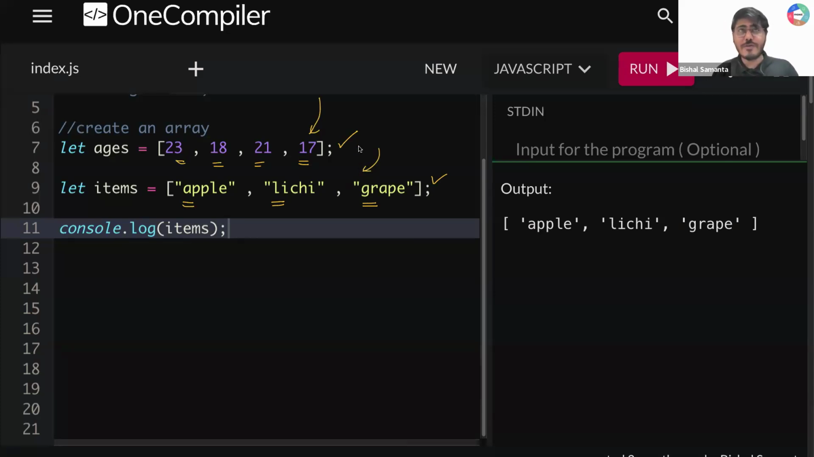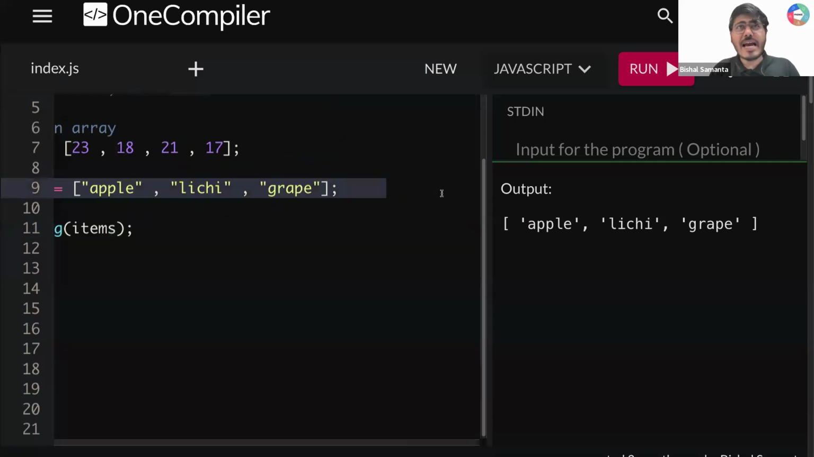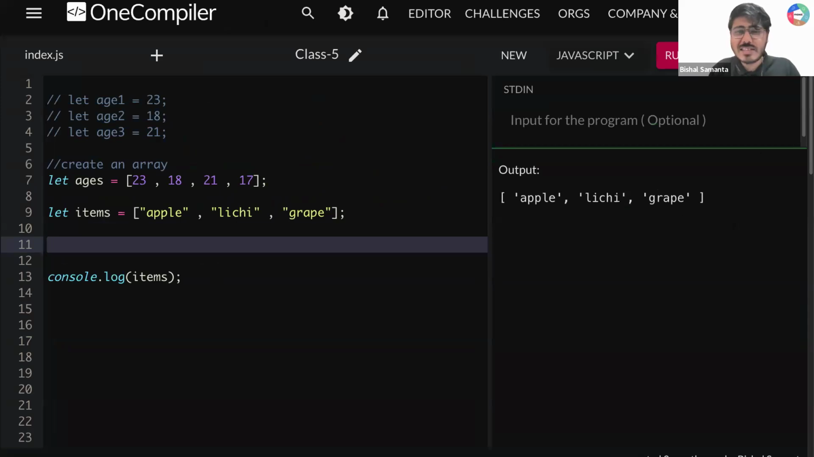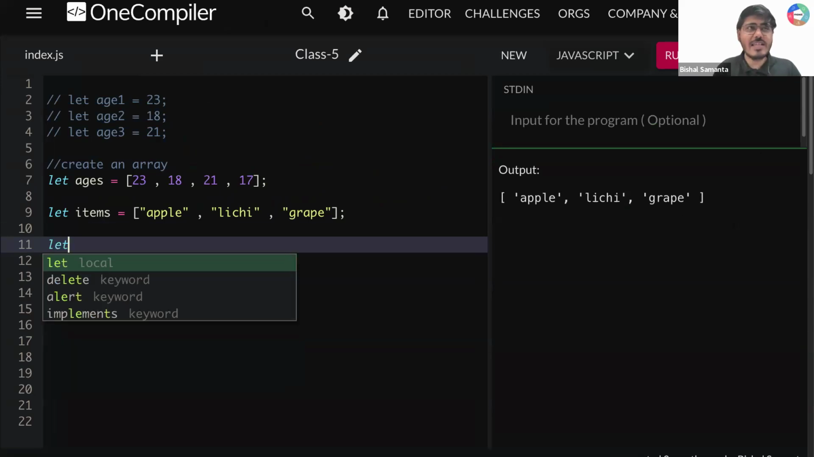Is that clear to all of you guys how to create an array? Right? Okay, now you might have a question here, guys. Sir, can I store an array of mixed types? Rather, can I store an array of number, string, boolean, all of this? Okay, let's create a list.